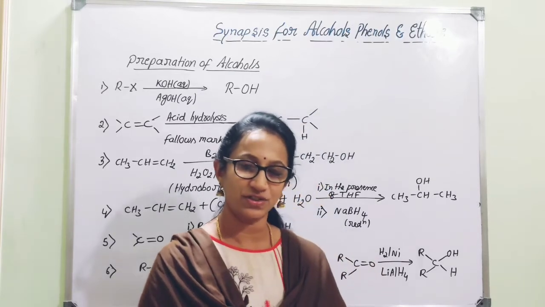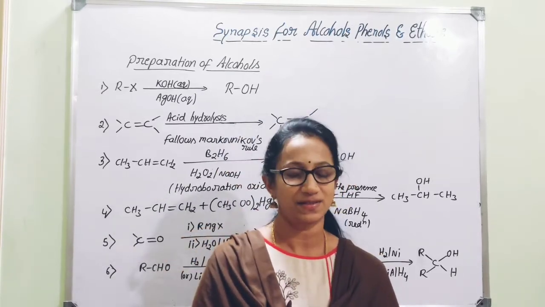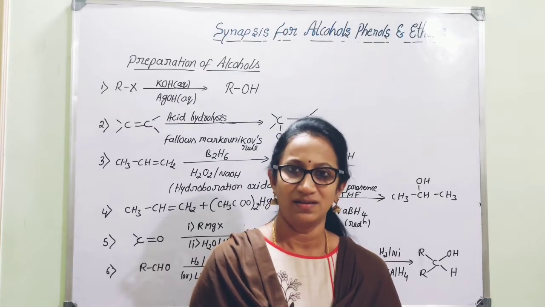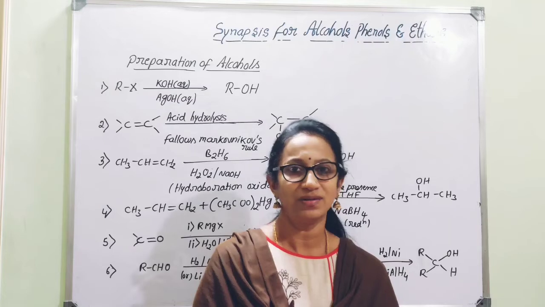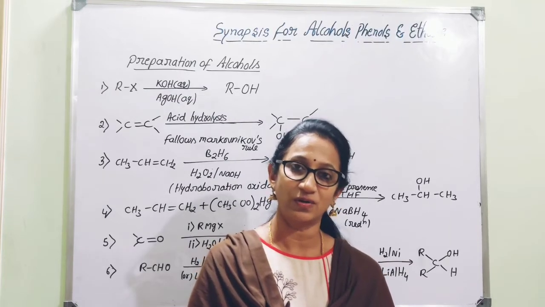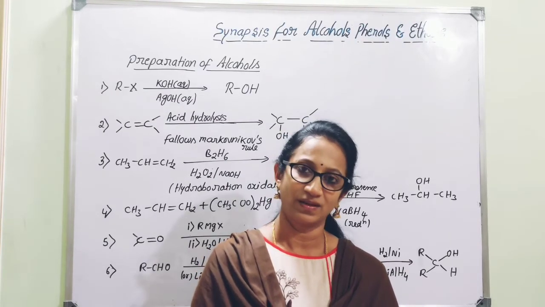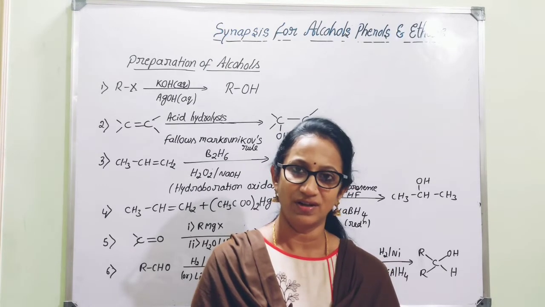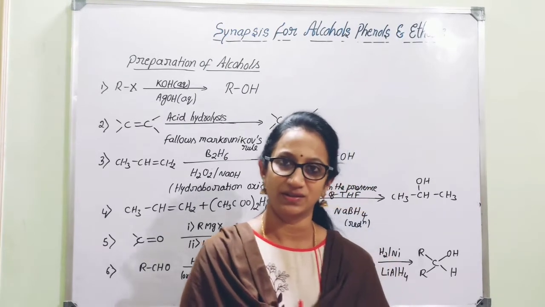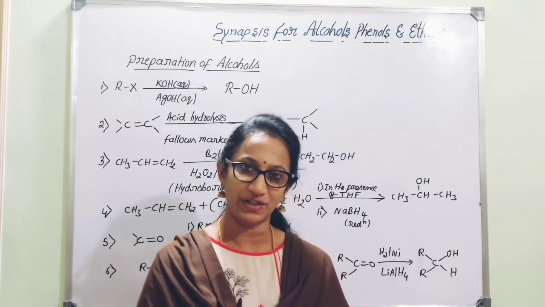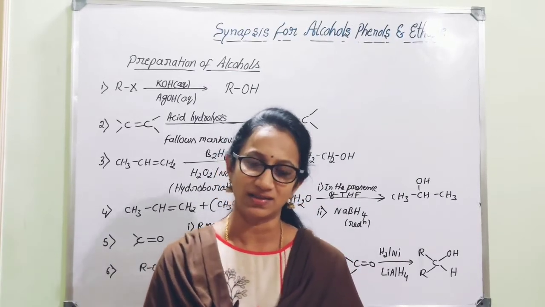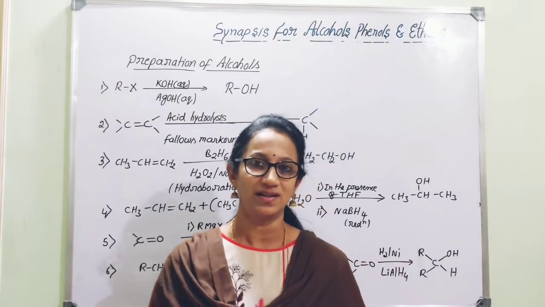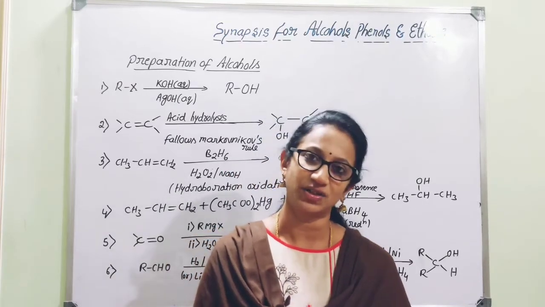So in this video session we can start with the synopsis regarding alcohols. Under alcohols, you should know nomenclature, that is the rules to be followed to give the name for the given structure. After nomenclature, once you go to preparation, there are various methods of preparation for alcohols. There are three types of alcohols, as you know: primary alcohol, secondary alcohol and tertiary alcohol.